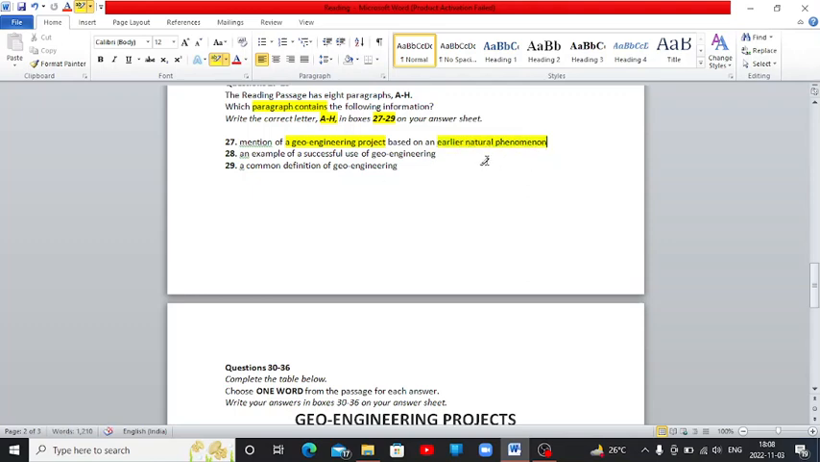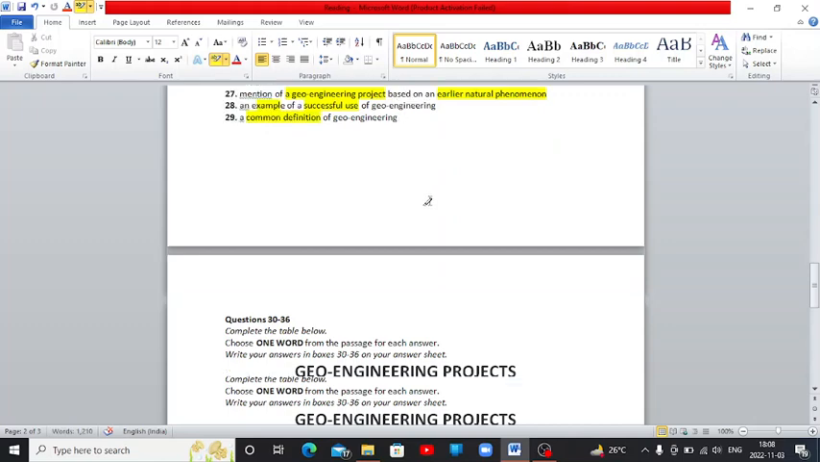Natural phenomena means any natural activity, any climatic change. An example. So example is my keyword. An example of a successful use of geoengineering. So yes, an example of successful use. A common definition of geoengineering. So here my keywords are common definition.